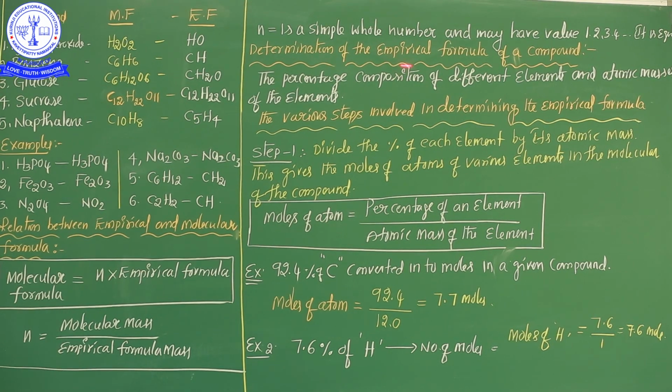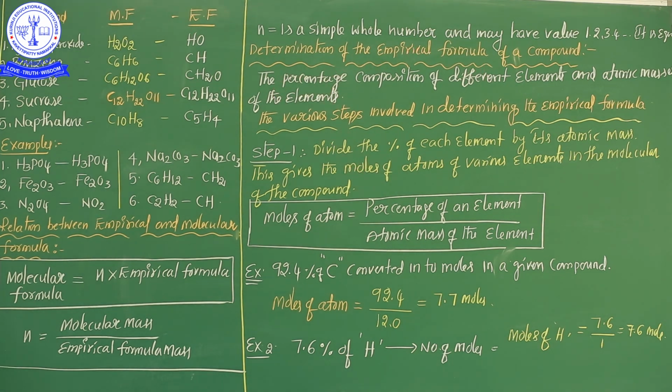Next, this is the most important part of this concept: determination of the empirical formula of a compound. So how to determine the empirical formula and how to determine the molecular formula, given any sum? First of all, how to determine the empirical formula. For example, if one problem is given, from that problem, how do we determine the empirical formula of the given compound?